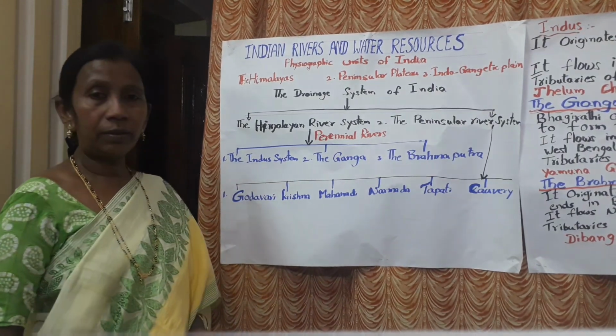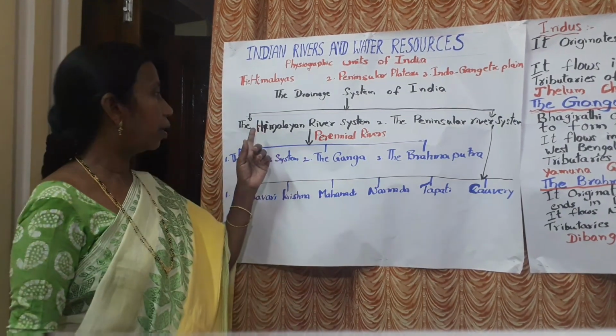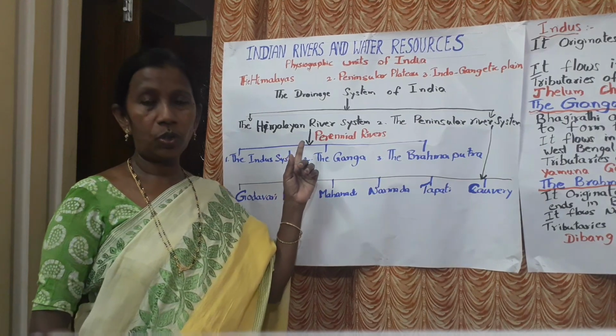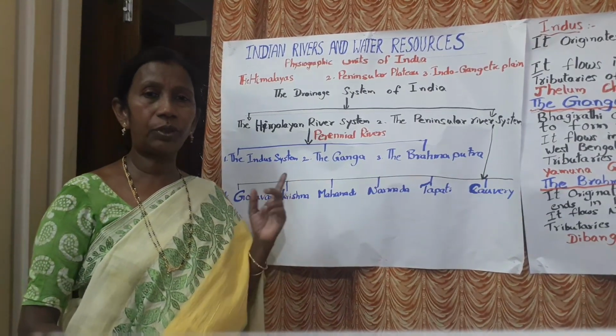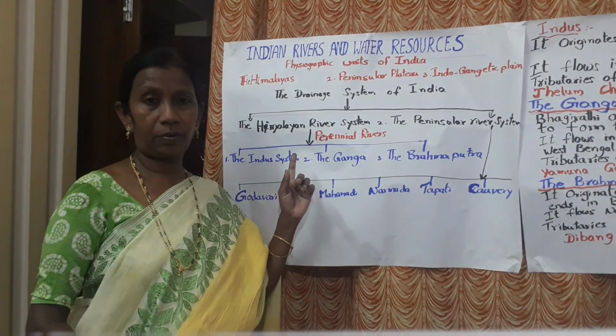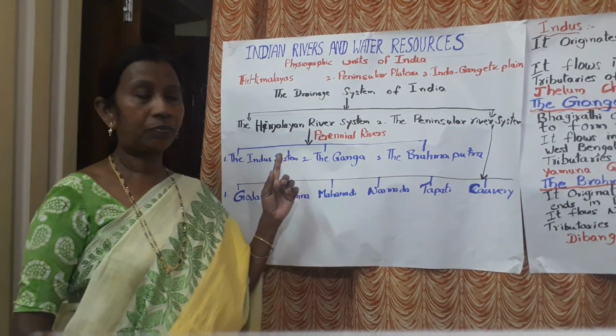See, in summer and winter the Himalayan mountains are covered with snow. The snow melts, and due to that the water flows into these rivers. So we can see water for 365 days.